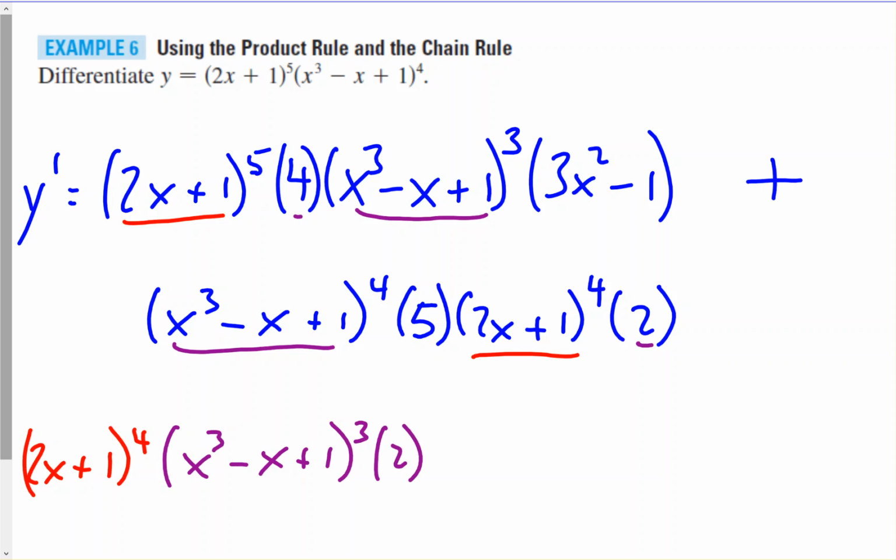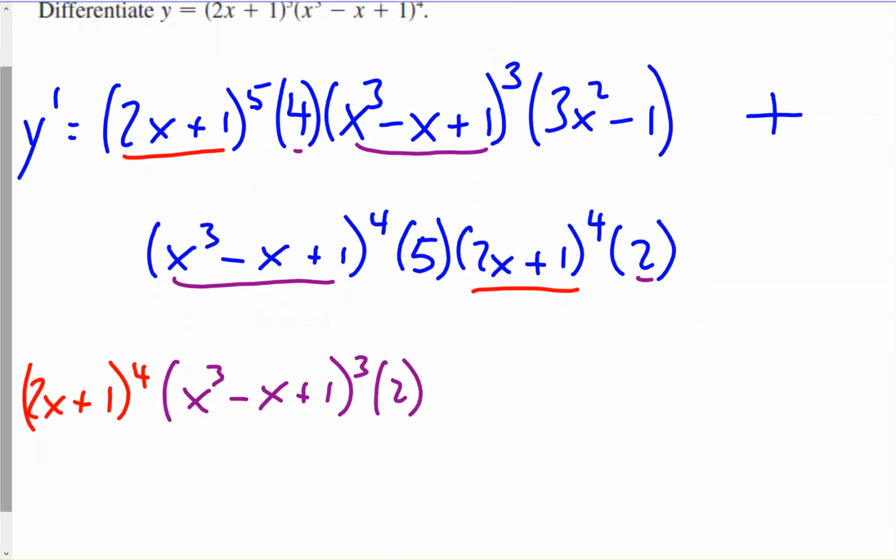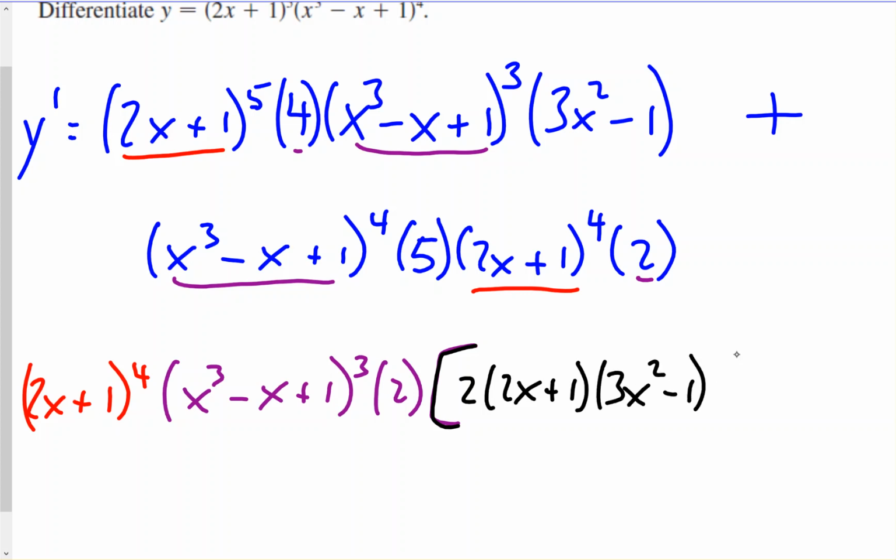And so what are we left with? If we factor those out, in the beginning one we'll be left with a 2x plus 1 times 3x squared minus 1, plus, and then from this one we'll be left with 5 times x cubed minus x plus 1.